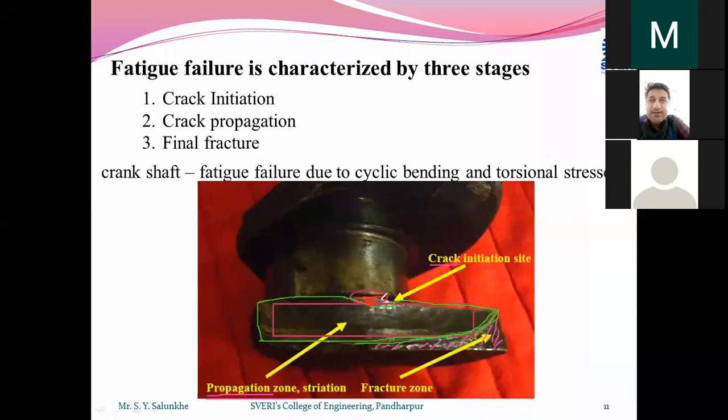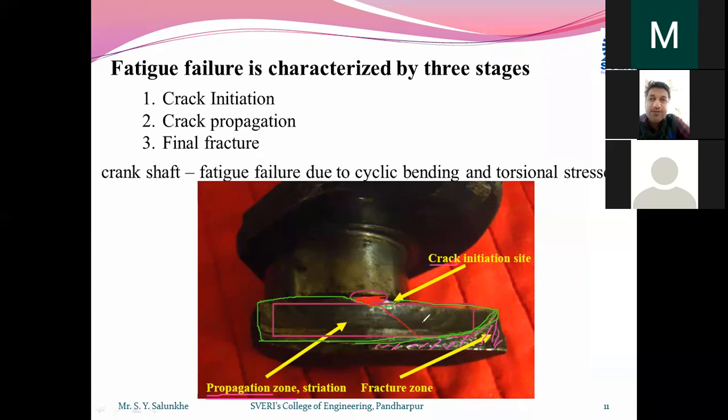Here is the starting point of the crack, and it gets propagated up to this point, and up to this point this crank is in working condition, but suddenly, as shown by these hatching lines, in 1 second or a fraction of a second, it breaks.